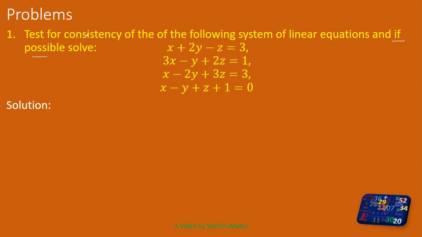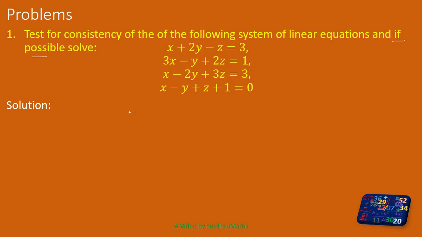To test the consistency, we have to convert the given system of linear equations, a linear non-homogeneous system, into matrix form. Then with the help of the matrix and the augmented matrix, we find the ranks and check the consistency.